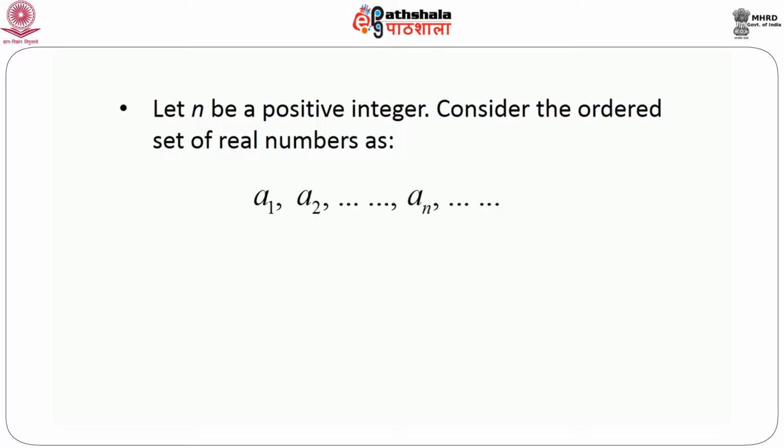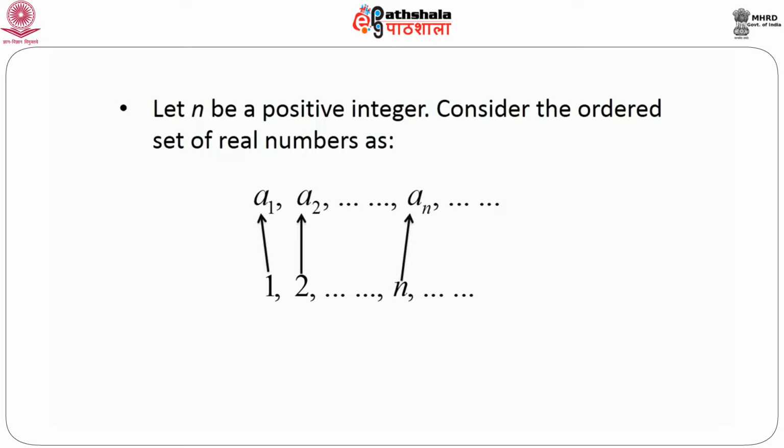So we are talking about a set of infinite numbers actually, and consider this one-to-one correspondence with the set of natural numbers. That means for 1, suppose we have a number a1, for 2 we have a number a2, and for n we have a number an, and so on. That means this is nothing but a one-to-one correspondence between the set of natural numbers or set of positive numbers. So this a1, a2, an are called the real numbers in the sequence.